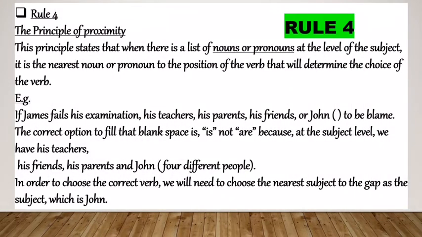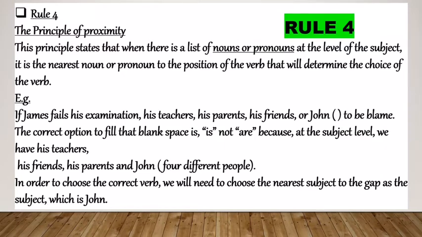Next, the principle of proximity. So this is rule number 4. This principle states that when there is a list of nouns or pronouns at the level of the subject, it is the nearest noun or pronoun to the position of the verb that will determine the choice of the verb. Okay, so an example is given.